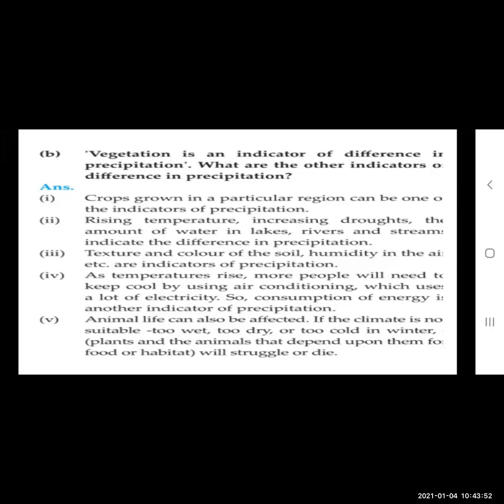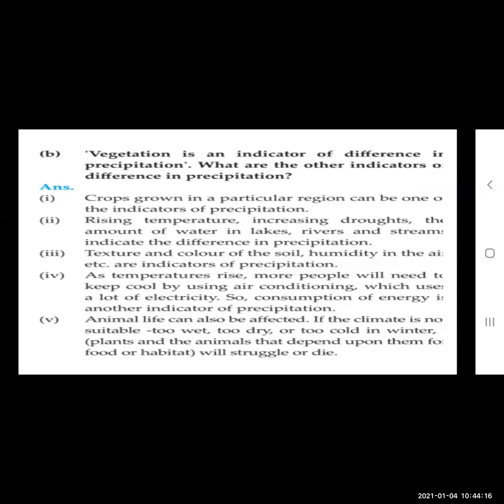Texture and color of the soil, humidity in the soil, etc. are indicators of precipitation. Yes, texture of the soil also. If it is irrigated agriculture, fertile soil is there, the texture of that is very different from the bare lands where agriculture is not practiced. The color of the soil also differs. Black is there, red is there.